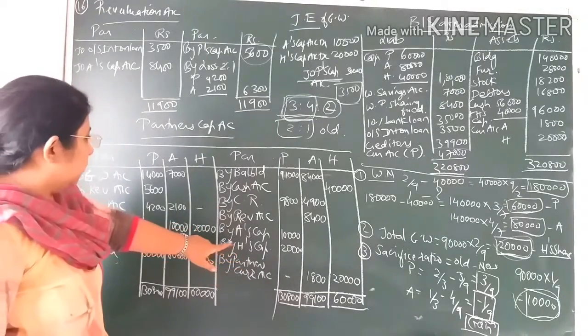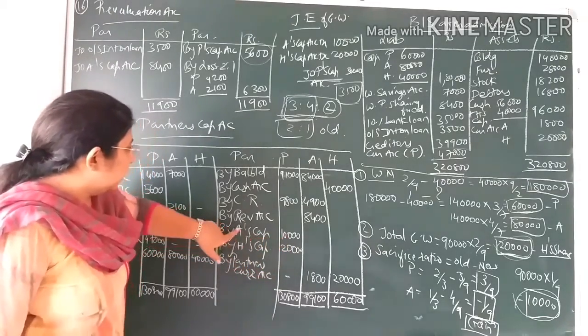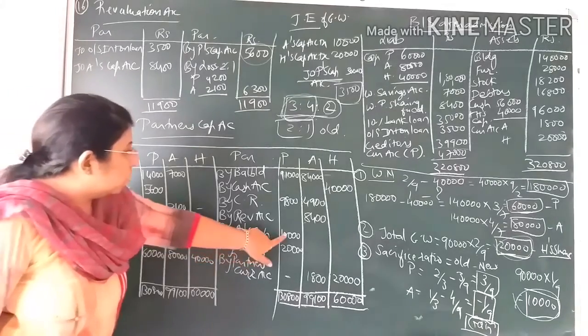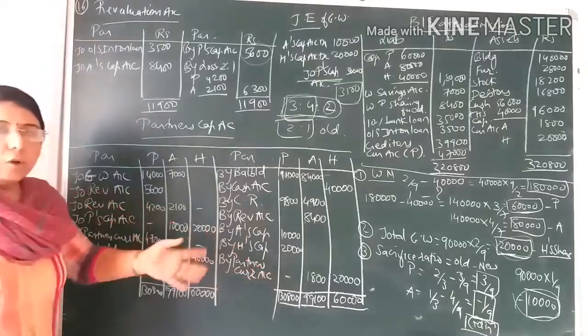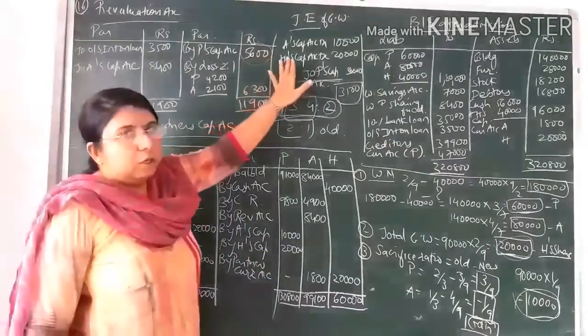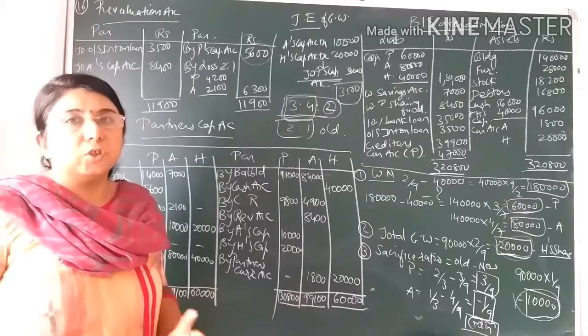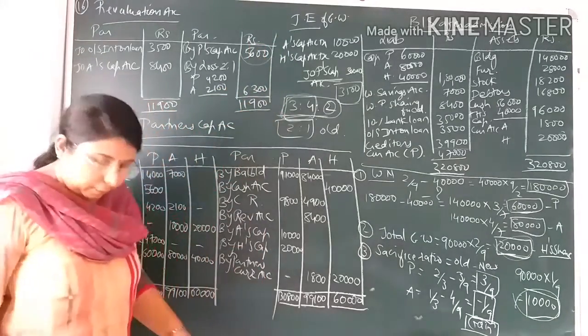Simultaneous entry in P's capital account credit, so you will be writing the opposite name, that is by A's capital account, that is 10,000, and by H's capital account, that is 20,000. So you have to do just the posting of this journal entry. We have already learned in standard 11th how to do the posting of a combined journal entry. So this is the example of a combined journal entry.